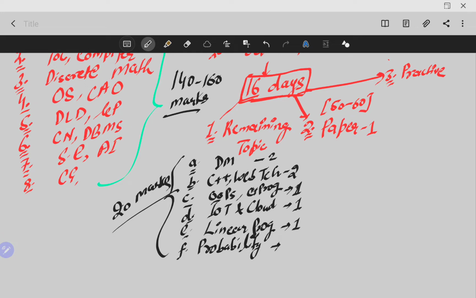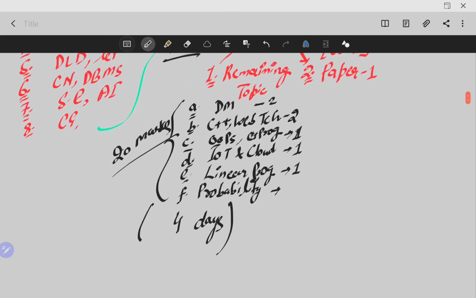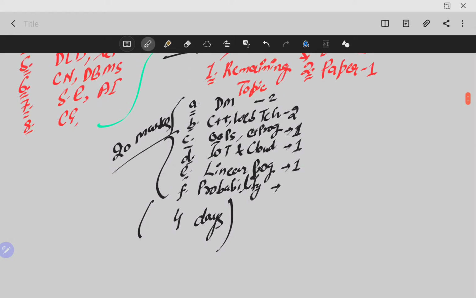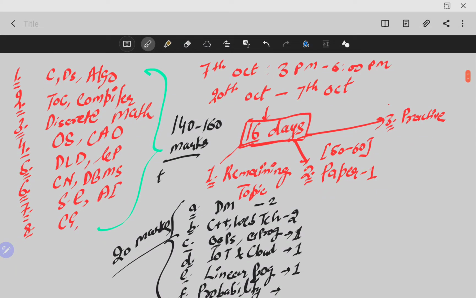So these are the topics left, and it will take hardly 4 days to complete all of them. In 4 days you can complete all these topics, data mining, C++ and all these things. If you want to study, it's your wish, and you will easily add 20 marks to your preparation.